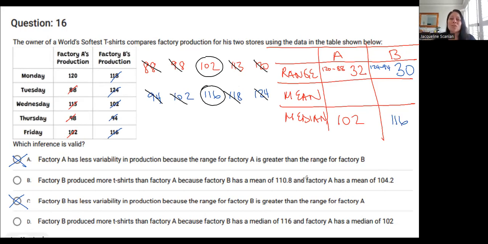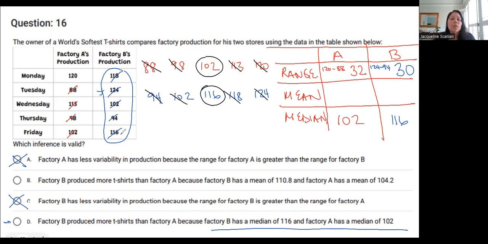Let's just see if we can answer this true or false without having to find the mean, because that's a lot of work. Which one talks about median? Answer choice D talks about median. Factory B produced more t-shirts than factory A because factory B has a median of 116 and factory A has a median of 102. This part is true. So did factory B produce more t-shirts? I guess the best way to find that out is to add these all together and figure out how many t-shirts they produced, right?